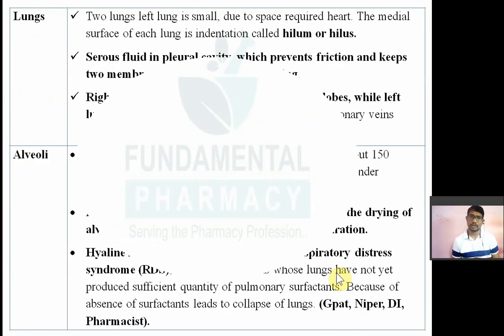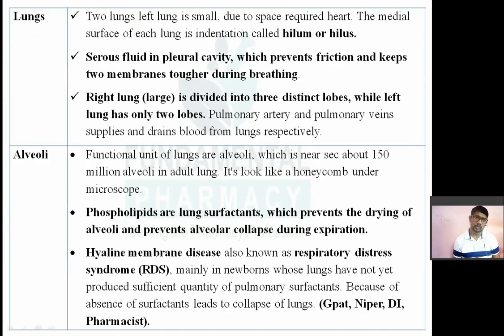Then the next organ for respiration is the lung. So you know that there are two lungs. Okay? There is a pair of lungs, left lung and right lung. Out of that, the left lung is small.